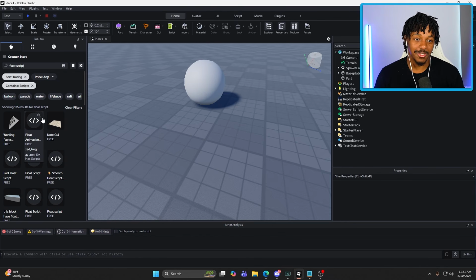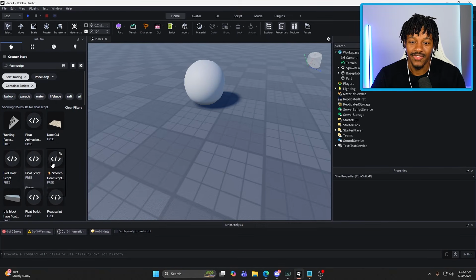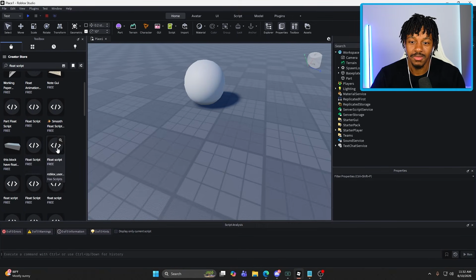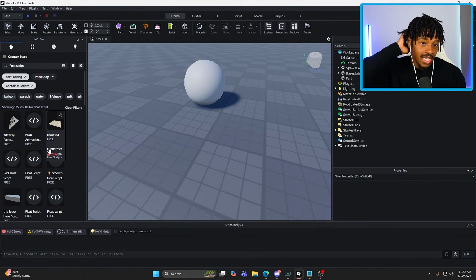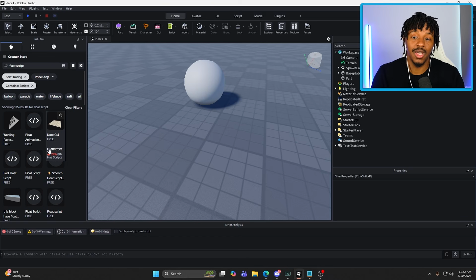AI is so easy. You can literally just use AI and type make a floating ball, and it would do it. And then you could type make a floating ball, change a whole bunch of colors. But I want to do it first myself, and then I'm going to see if AI could do it. I need to find a proper script for floating, and then I can reverse script it myself. Otherwise, I'm cooked. Float animations.